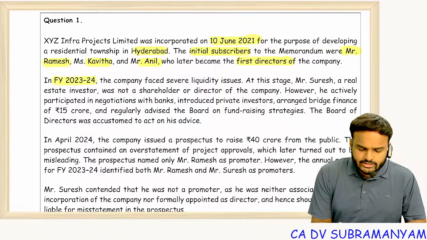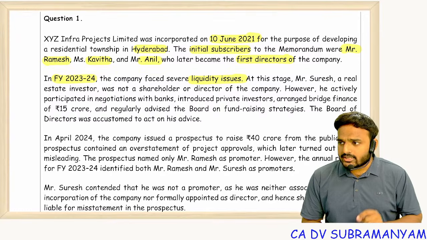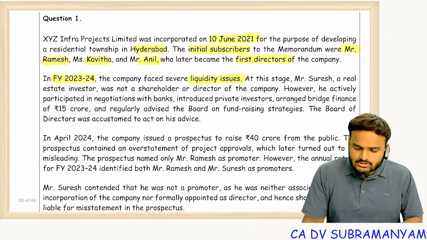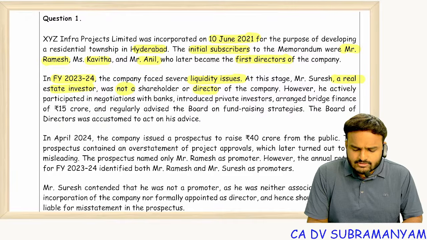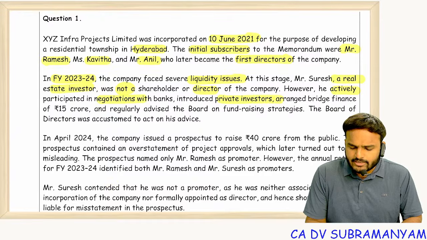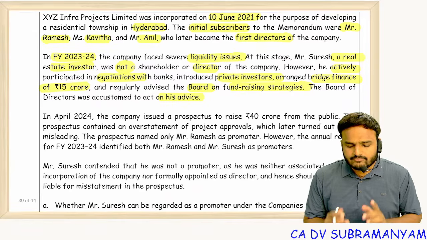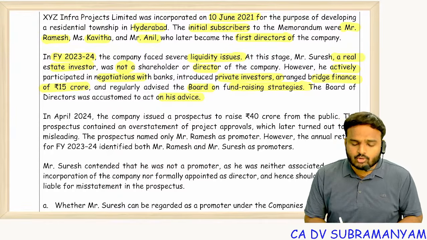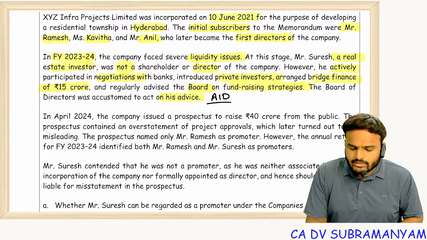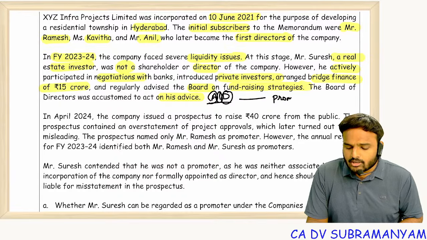In financial year 23-24, the company faced severe liquidity issues. At this stage, Suresh, a real estate investor, was not a shareholder and was not a director of the company. However, he actively participated in negotiations with the banks, introduced private investors, arranged bridge finance of 15 crores, and regularly advised the board on fundraising strategies. The board of directors was accustomed to act on his advice. Now tell me whether Suresh is a promoter or not. If you see the third point in the promoter definition, one on whose advices, instructions, directions the board of directors is accustomed to follow, then that person also becomes a promoter.